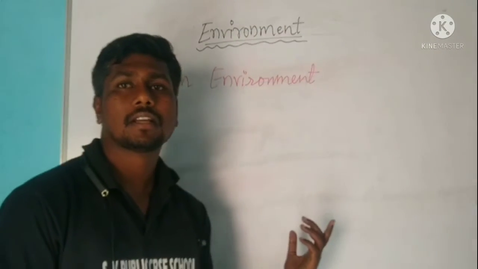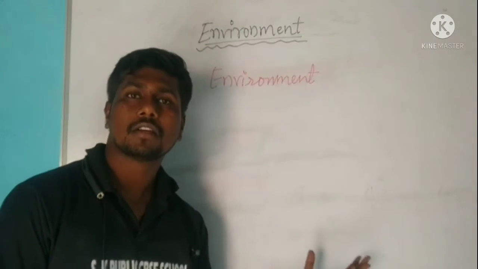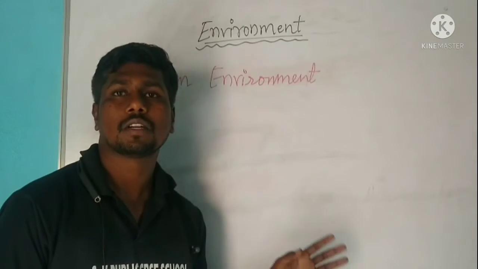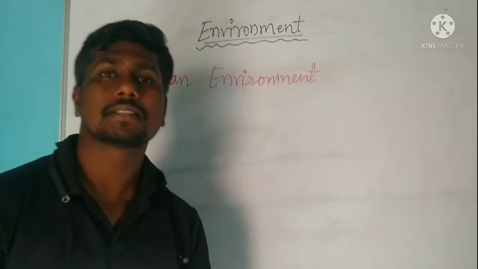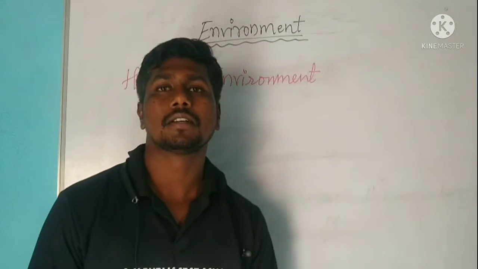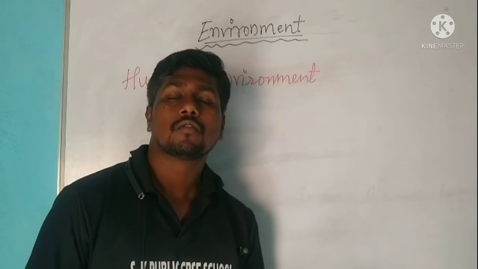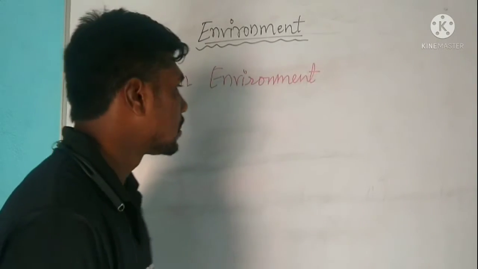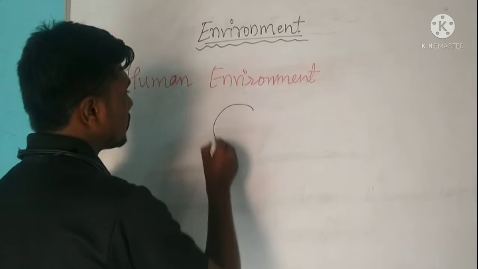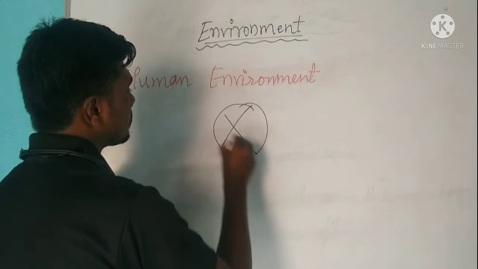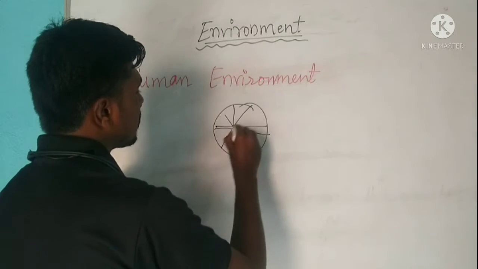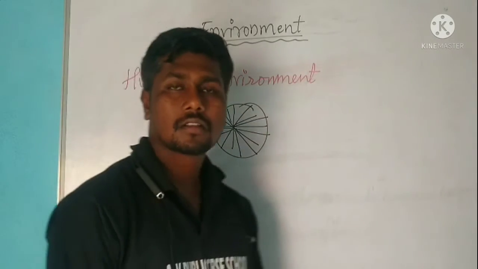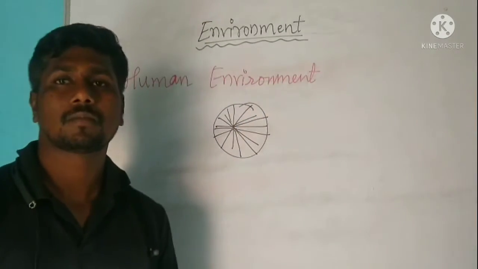And see here, humans learned to grow crops as well as domesticate animals. Humans learned to lead a settled life. And then the wheel was invented. Because of the invention of the wheel, what happened? The transportation system also developed.